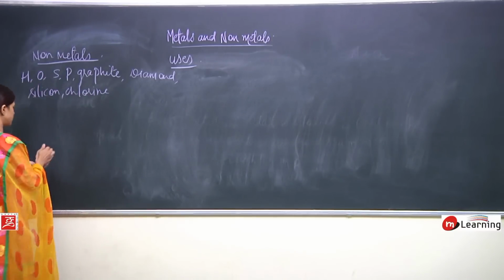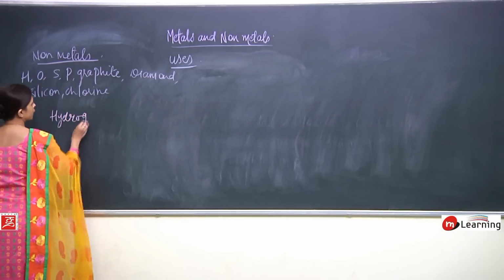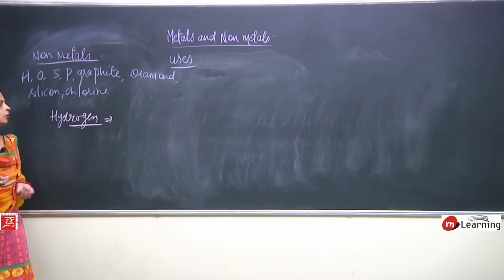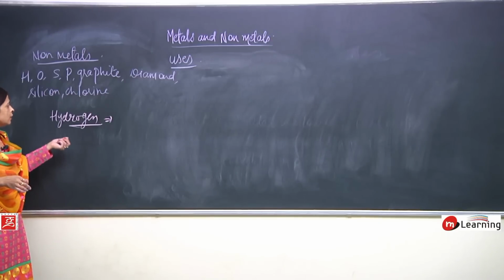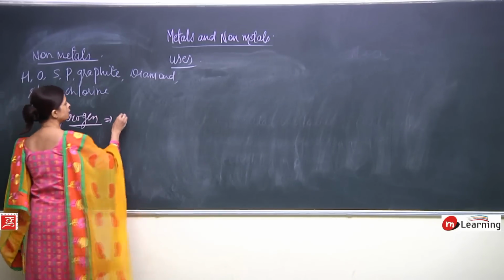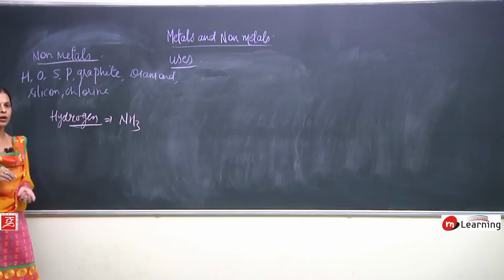Now first of all, to talk with hydrogen. Now when we talk about hydrogen, we all know hydrogen helps in burning. Okay, but what is the use for us, how we can make it useful? So first of all, hydrogen is used in the formation of ammonia.